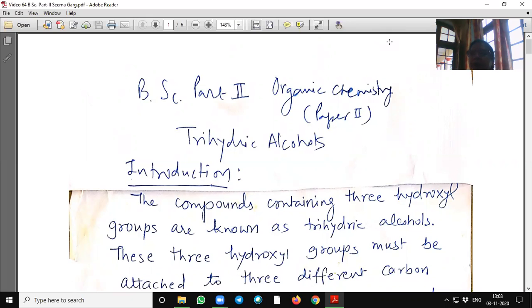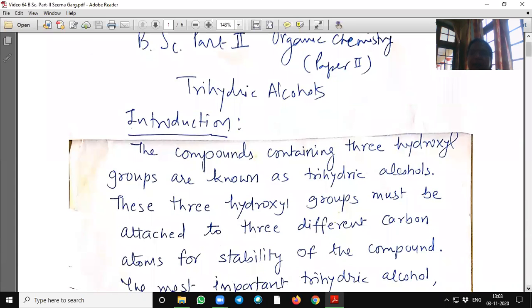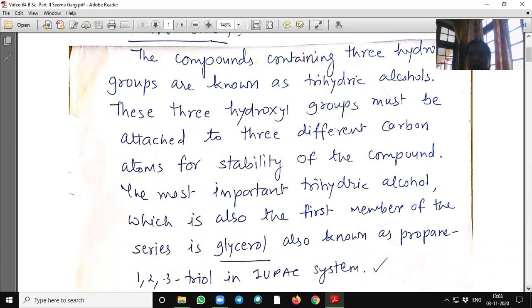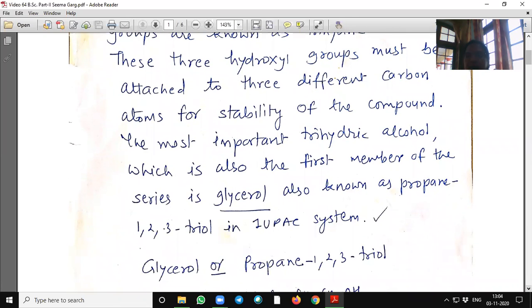Today's lecture is for BSc Part 2, Organic Chemistry, Paper 2: Trihydric Alcohols. Introduction. The compounds containing 3 hydroxyl groups are known as trihydric alcohols. These 3 hydroxyl groups must be attached to 3 different carbon atoms for stability of the compound. The most important trihydric alcohol, which is also the first member of the series, is glycerol, also known as propane-1,2,3-triol in the IUPAC system.